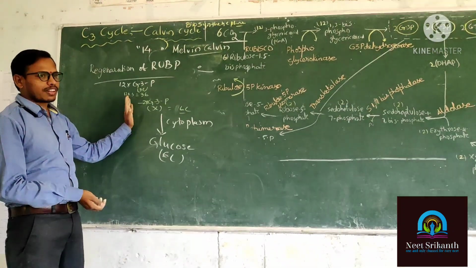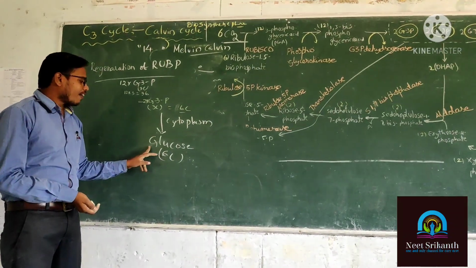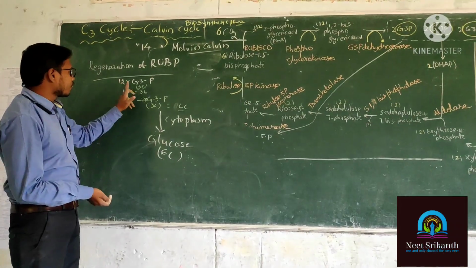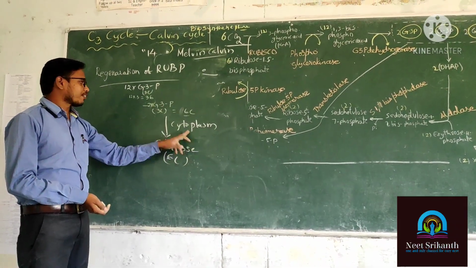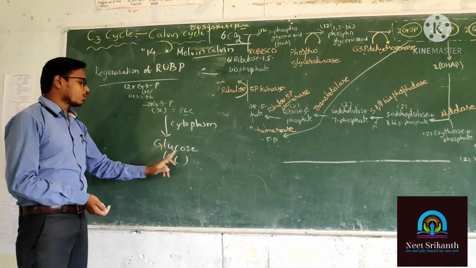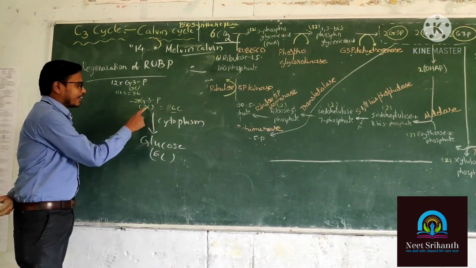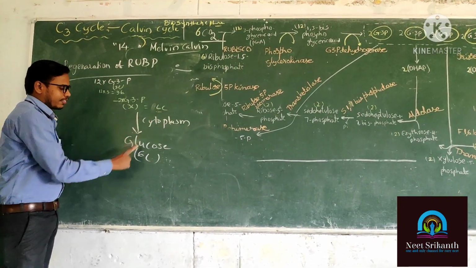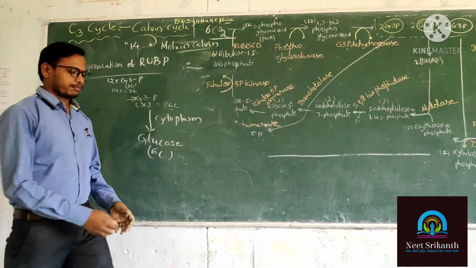In the dark reaction, the plants utilize ATP and NADPH as energy for making glucose, a hexose sugar. Instead of 12 G3P, only 2 are transferred into the cytoplasm for making glucose. The carbon balance: there are 2 G3P, each having 3 carbons. 2 into 3 is equal to 6. Glucose has 6 carbons. Is it clear? Yes.